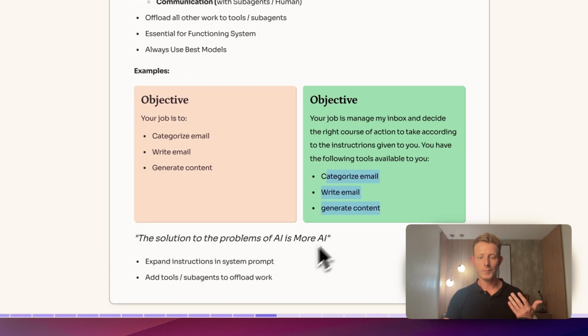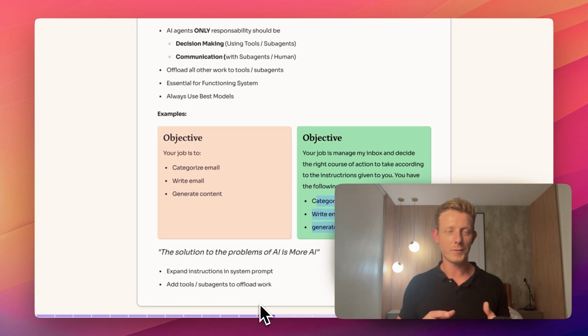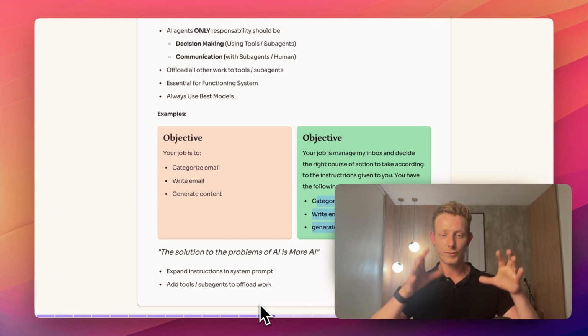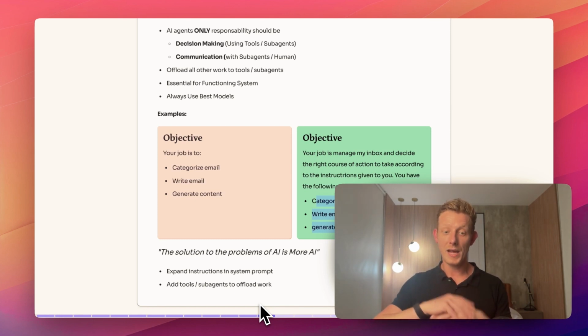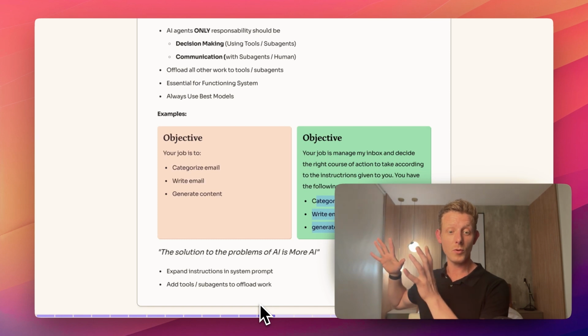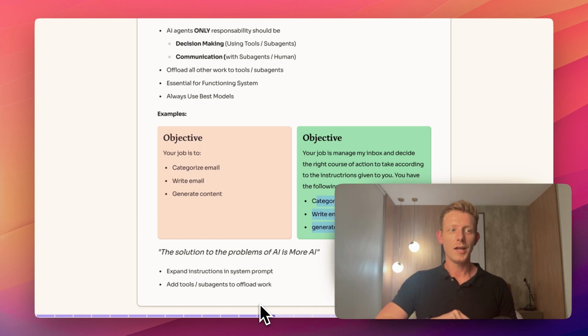Now, I wanted to mention this quote that I recently heard from someone who's built a lot of AI agents, which stuck with me because I think it's very true. The solution to problems of AI is usually more AI. And I think it's very true for the AI agent space. If your agent, as most people have seen, doesn't behave or perform the way you want, usually the solution is more AI in the form of tools or sub-agents. So for the things it can't do or the things that go wrong, usually you can solve it by adding another tool, adding extra AI there, or another sub-agent.